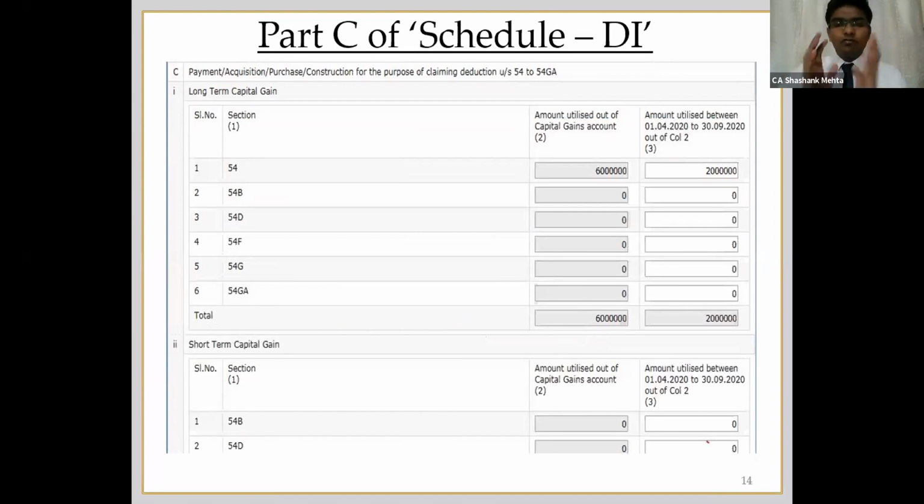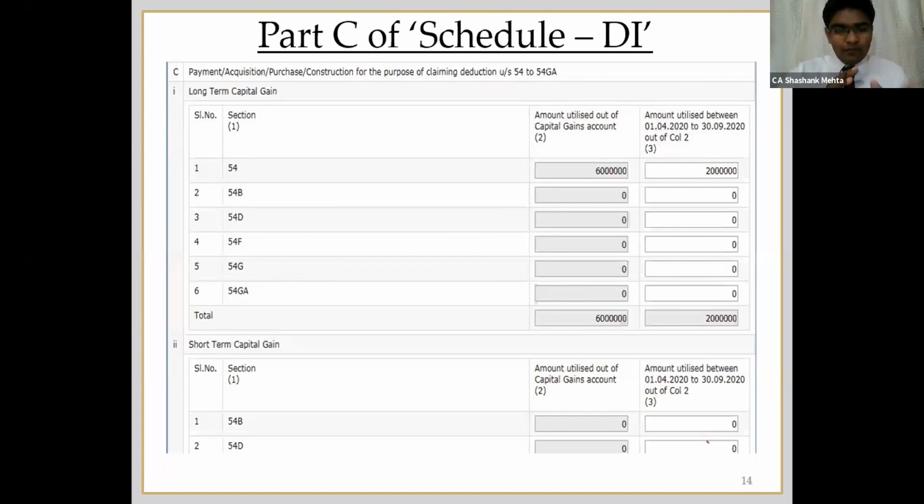In this also, first you have to fill up the schedule CG, that is the relevant schedule for capital gains. Whatever capital gain is coming, everything has to be filled up over there. Complete details of purchase, investment, capital gain account scheme, deposit in capital gain account scheme has to be given over there. Once you do that, automatically the data will be fetched in this schedule DI.